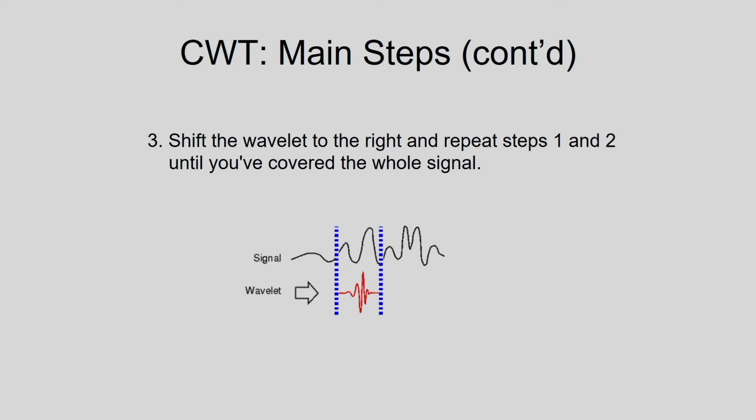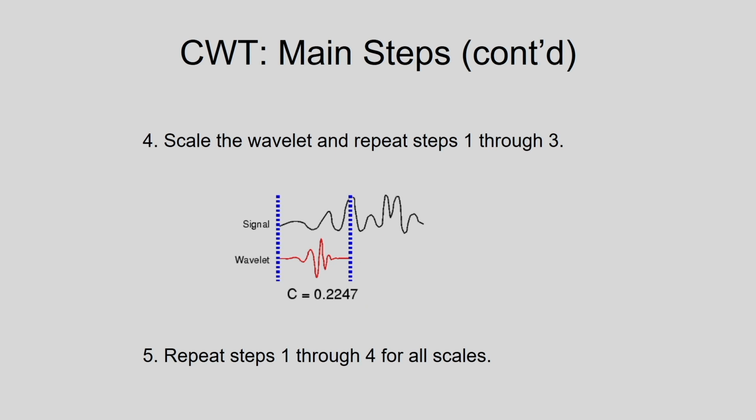So these steps I have to repeat for the whole signal, and after this I have to scale the wavelet and repeat steps 1, 2, 3, and finally repeat steps 1, 2, 4 for all the scales. That means I want to find the similarity between the wavelet and the signal at different scales. This is the example corresponding to CWT, the continuous wavelet transformation.